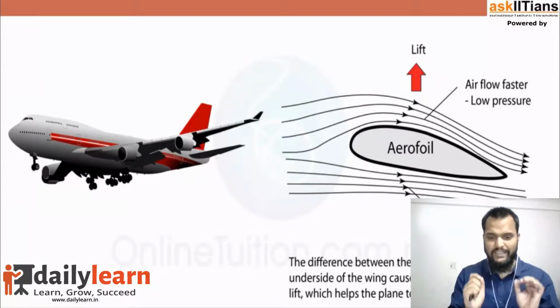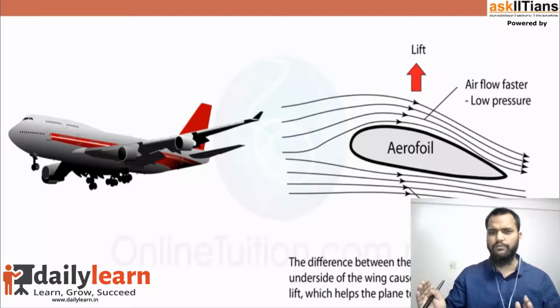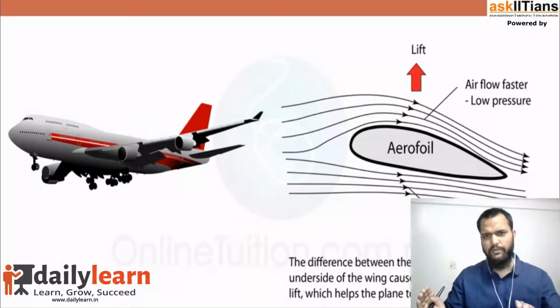So please understand, if you simplify Bernoulli's theorem, you can simply say that this theorem tells us if the fluid is moving faster, it decreases the pressure there. If the fluid is moving slower, it increases the pressure there.